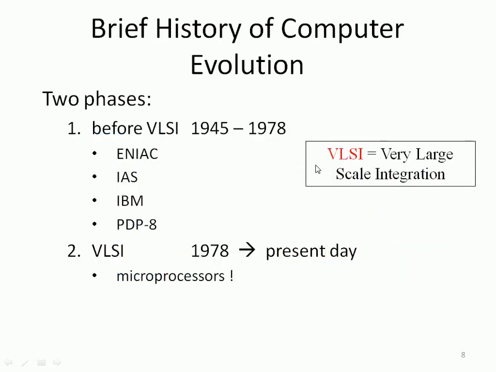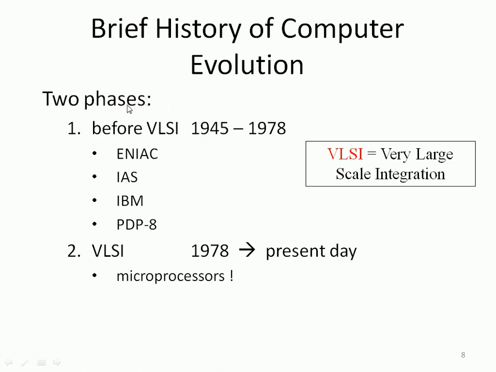So coming to how this evolution happened, there are different evolutions, first generation to fourth generation. So two phases will be there. This entire set of generations will be split into before VLSI and after VLSI, right? VLSI is very large scale integration, where several lakhs of gates will be there in a single chip.